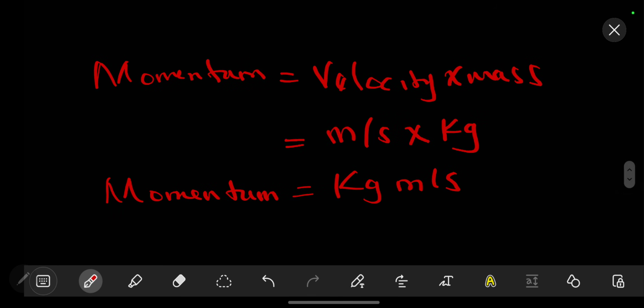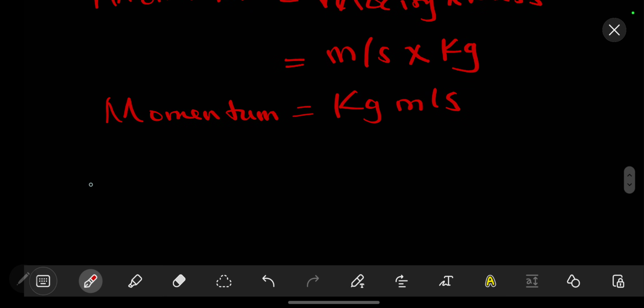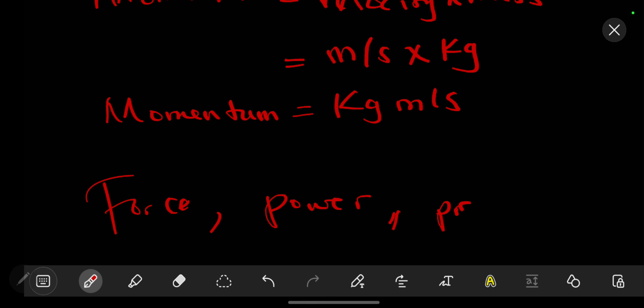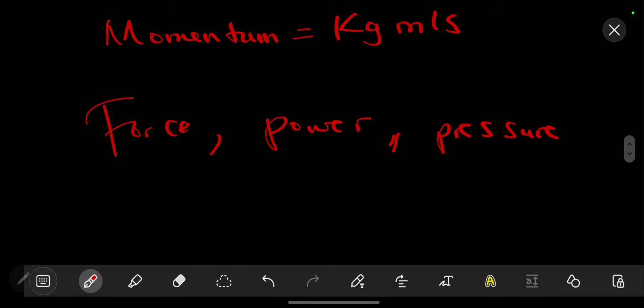So the momentum is the product of mass and velocity. Other derived quantities, though we are not going to write their units, we might have the force. The force is also dependent on the mass and the time, or rather the acceleration. We have other quantities such as power, which is the rate of doing work. For example, we might talk about the pressure, which is the force over area.